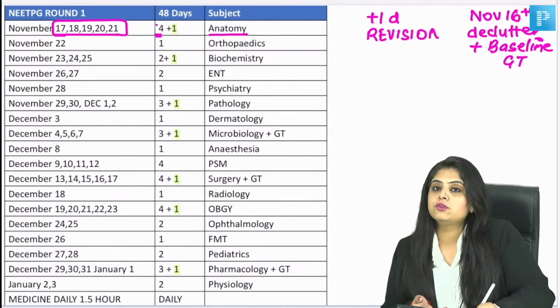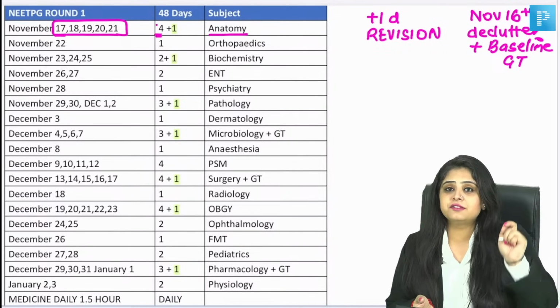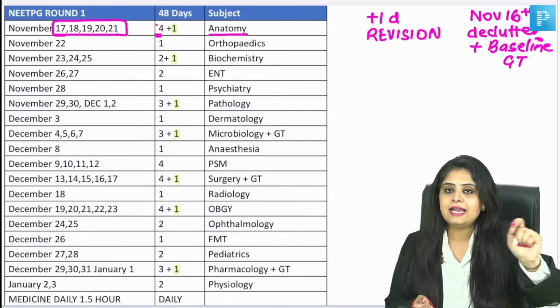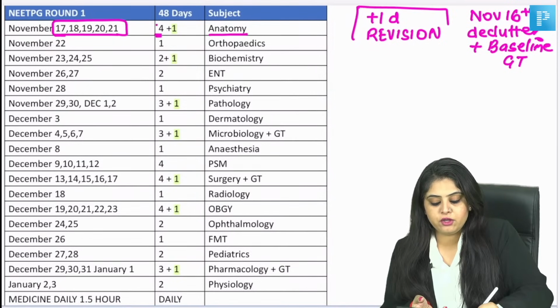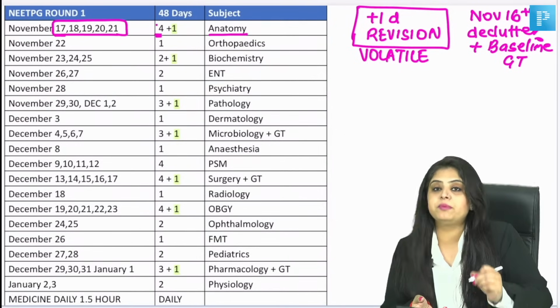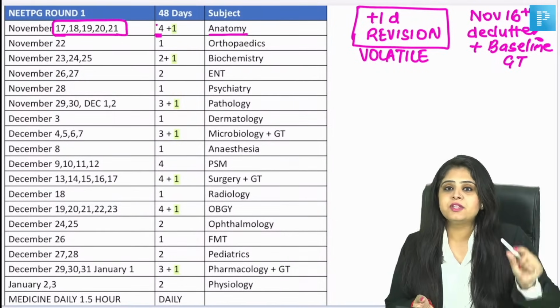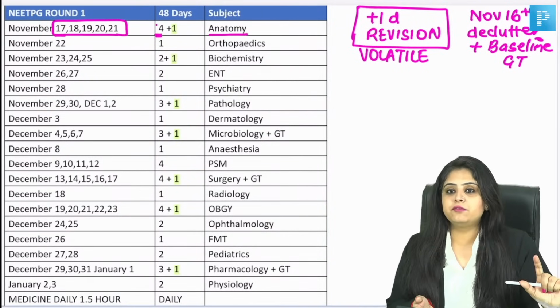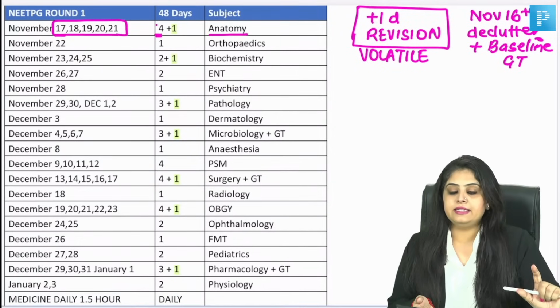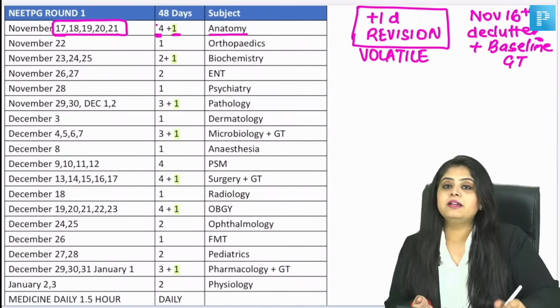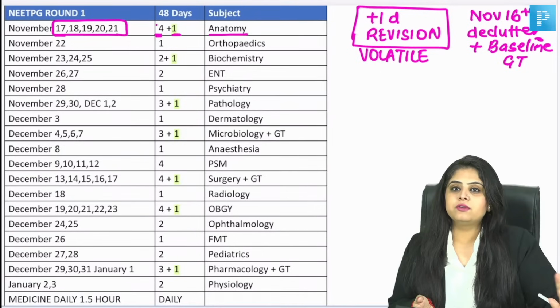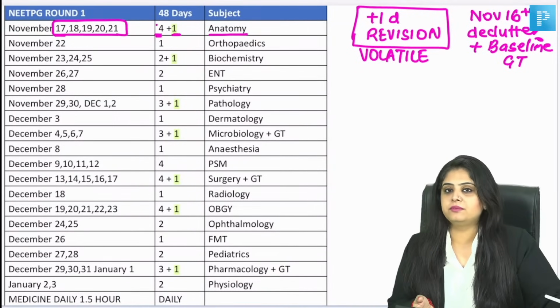And I've told you how to revise, for those who are joining in now. While doing the subject, highlight the volatile topics. That 1 day of revision is going to be revision of all the volatile highlighted topics that you have. The list that you made, you have to revise in the next 12 to 14 hours on that volatile day. Okay? So +1 day means volatile day. From now onwards, we'll call it our volatile day going forward.